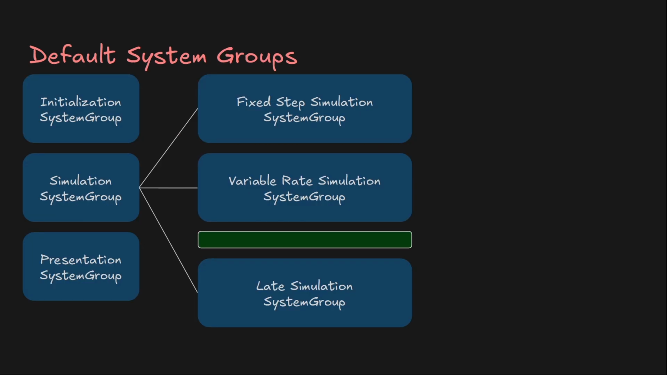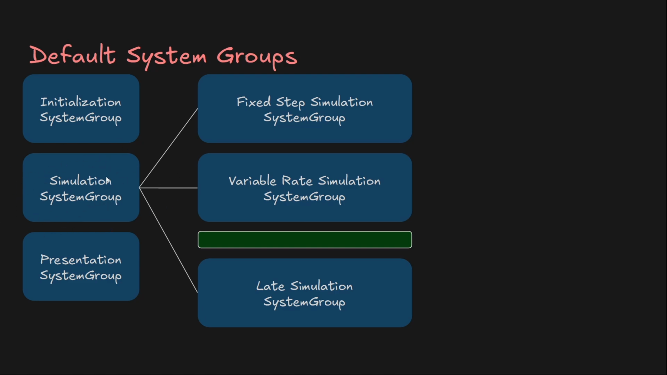Unity has a lot of default system groups, but the ones you need to care about are these. There is Initialization System Group, which runs every frame before everything, and Presentation System Group, which runs every frame after everything, and usually contains all the logic relevant for rendering. There is also Simulation System Group, which runs every frame, just like Update in regular Unity.